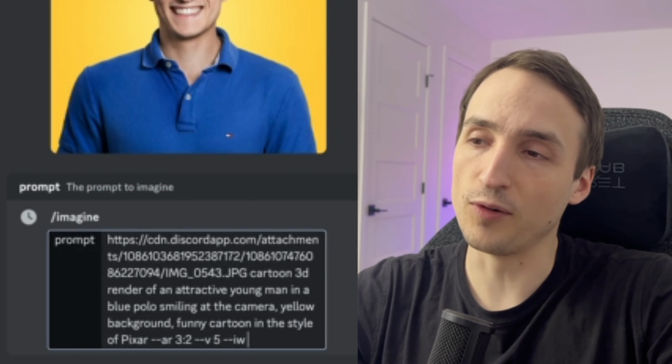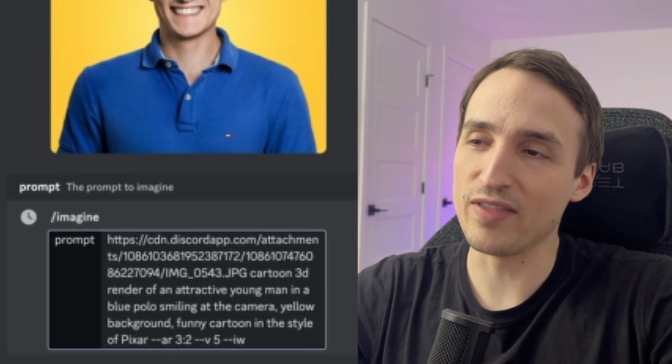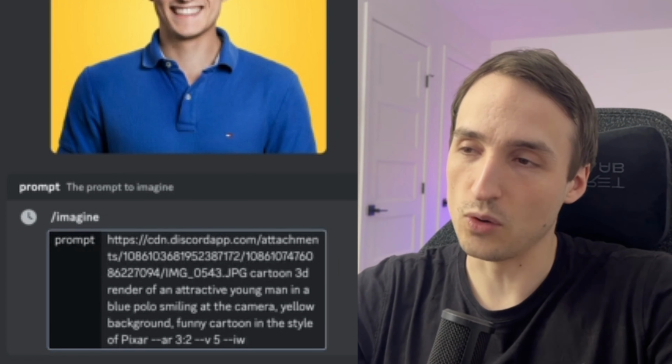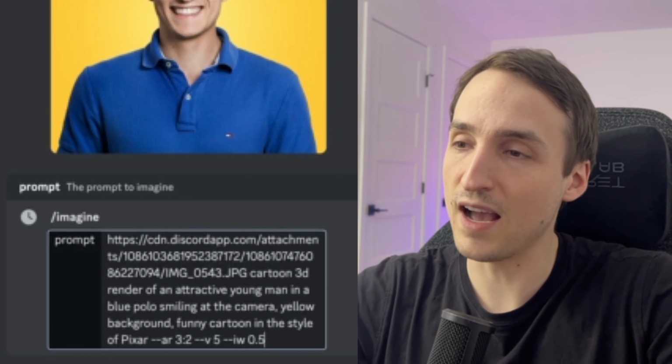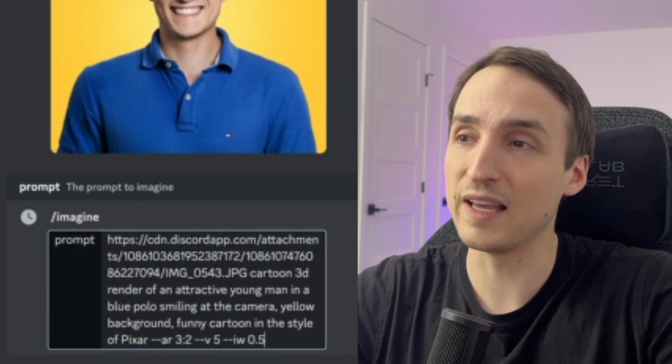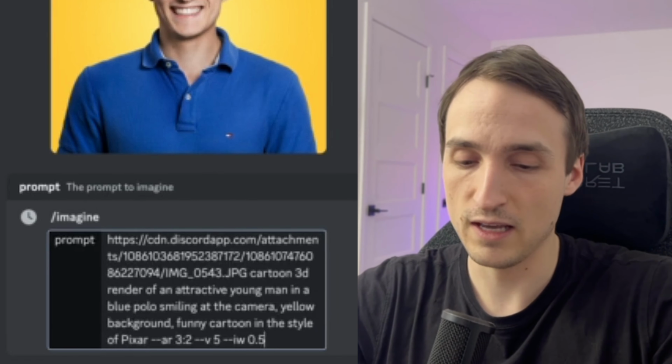--IW, which stands for image weight, which is how much the render is going to look like your original image. In this case, I'm going to go with 0.5 so that it looks more like a cartoon and less like a real human being. Send it. I'm going to go with number 1. And there you go. This is yourself as a cartoon.